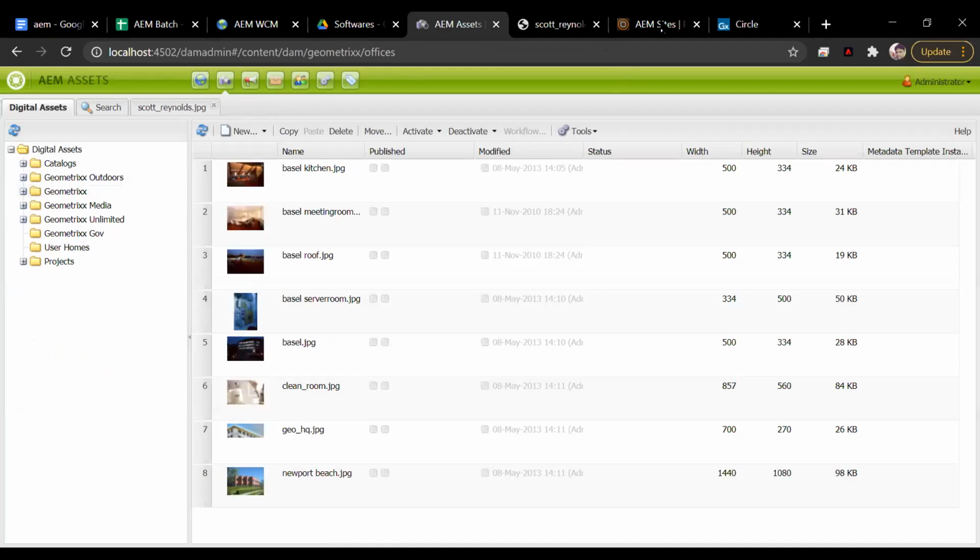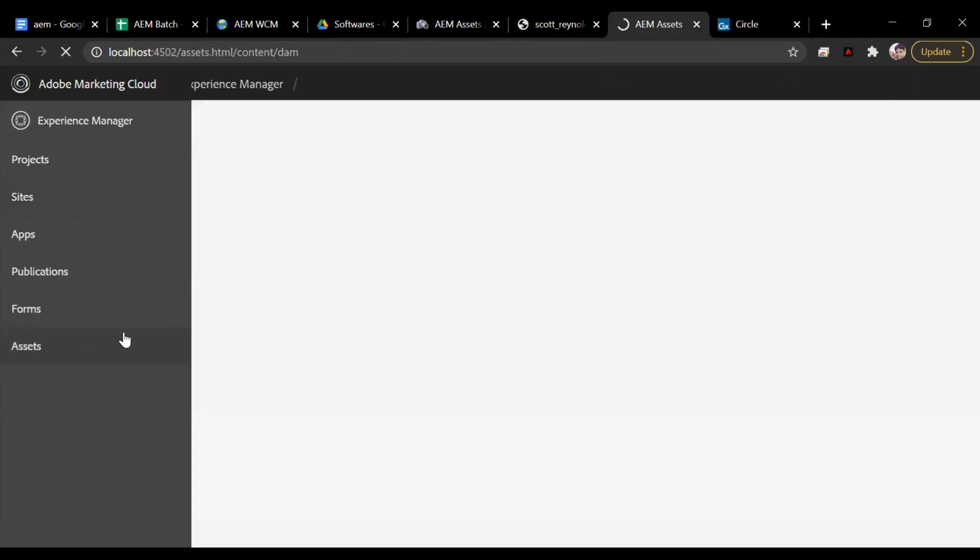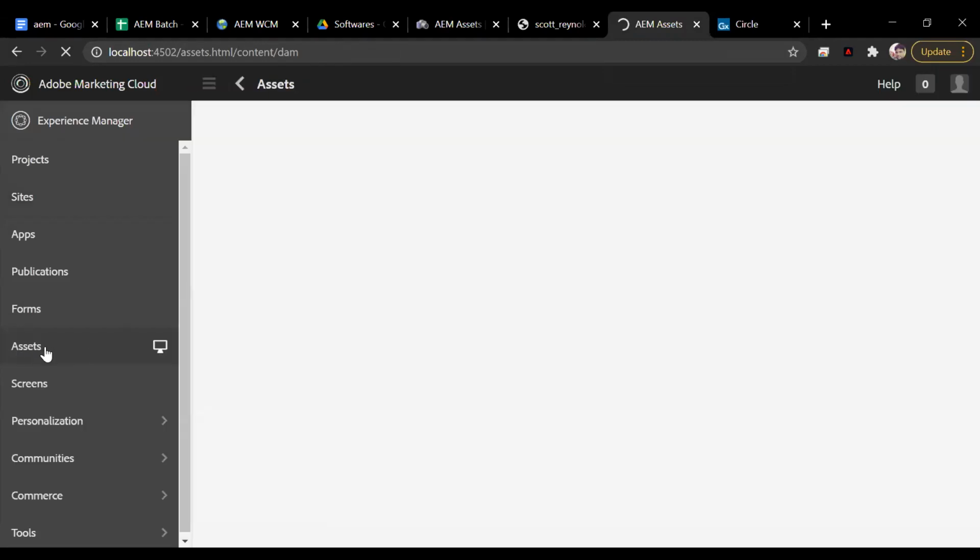If I talk about my Touch UI, you will find a similar interface here. In Touch UI, it is called assets. In Classic UI, it is called DAM. But in Touch UI, it is called assets. So again, if I click on assets, I'll go to this screen.